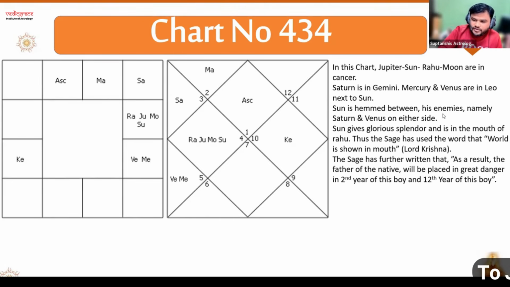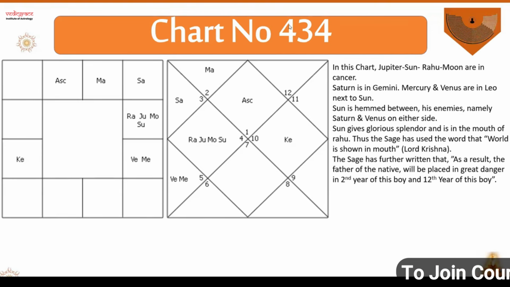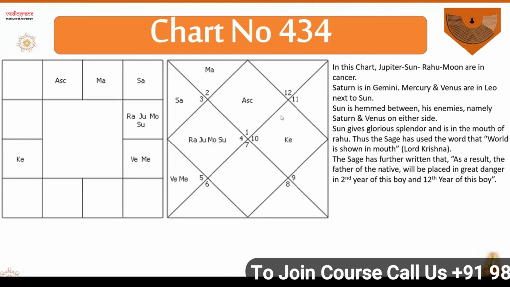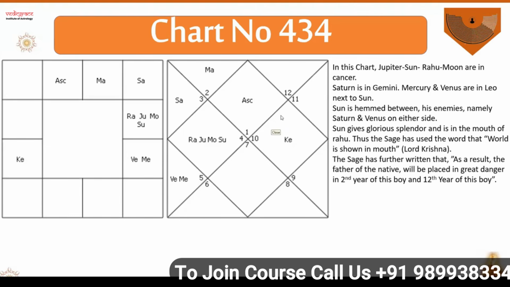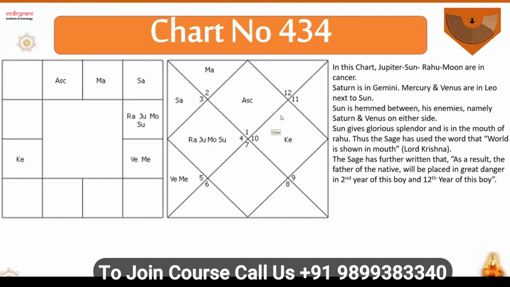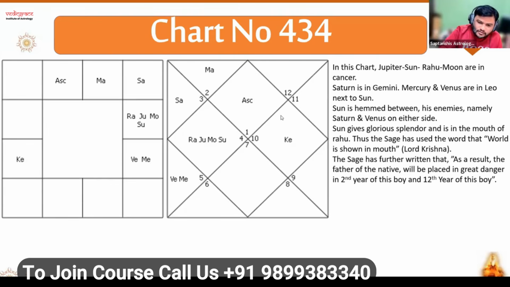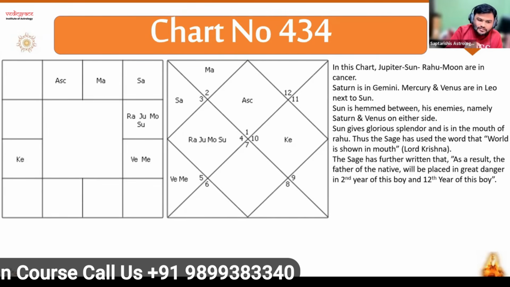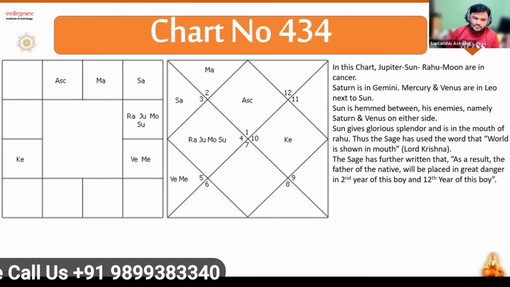Now, the Sun is hemmed between enemies. I wanted to ask, in the previous chart, in the third house Jupiter and Ketu were there. Was it to be dealt with in a different way? Yes. Jupiter and Ketu will give a different result.